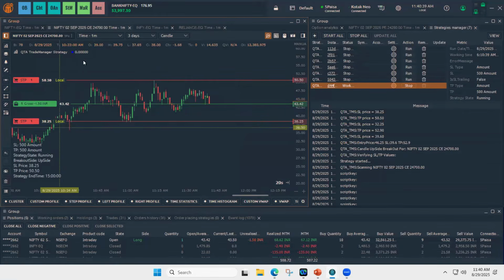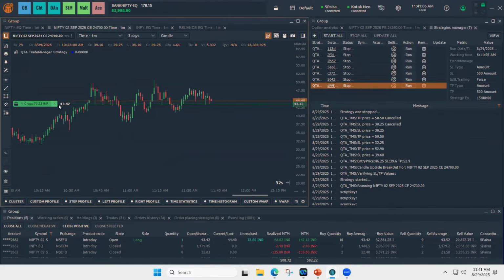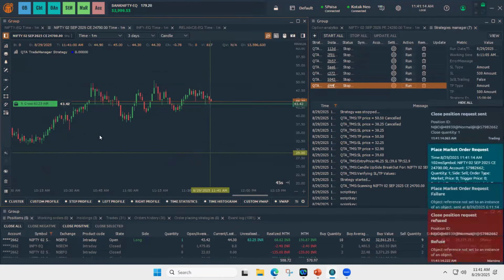And please make sure that once the strategy is running, don't try to cancel the SL and TP manually, or close the positions. If you want to do so, you need to handle the main position also. Suppose in this case I want to cancel the SL. You need to stop the strategy, and the main position will not get closed automatically since we manually stopped the SL and TP. So again, you need to close the main position.